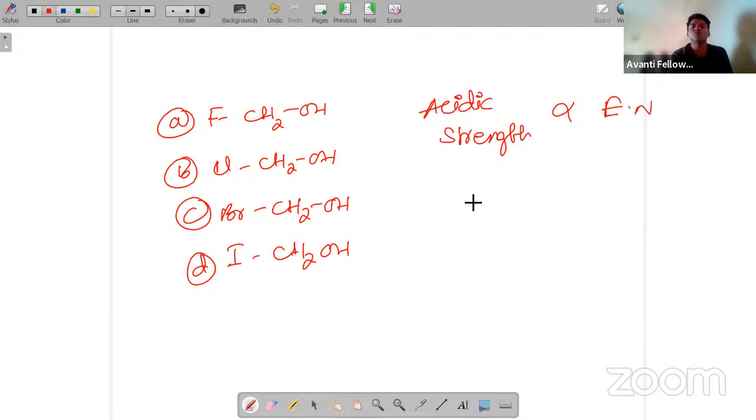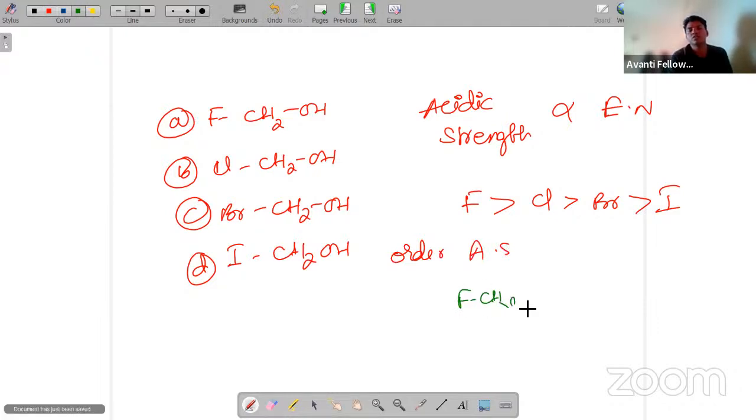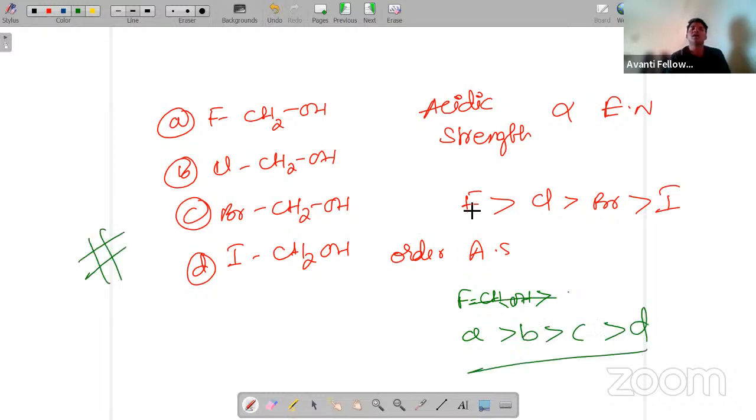So among these, which is more electronegative? Fluorine, chlorine, bromine, and iodine. So the order of acidic strength is pretty simple: A is greater than B is greater than C is greater than D. Here fluorine, chlorine, these are all minus I groups, or electron withdrawing groups.